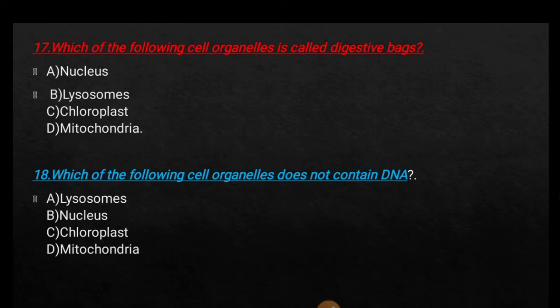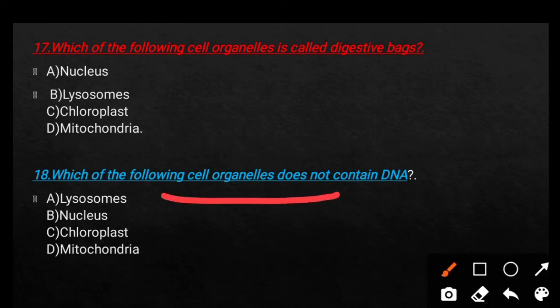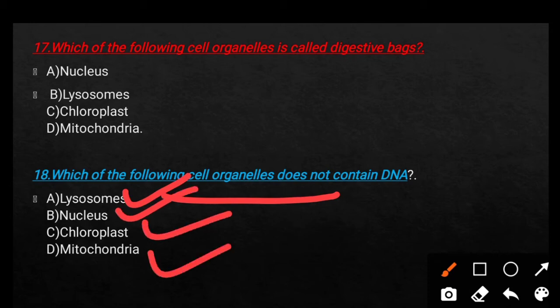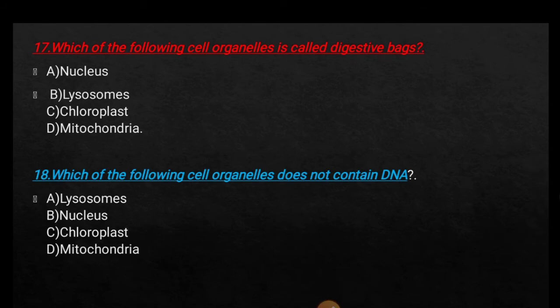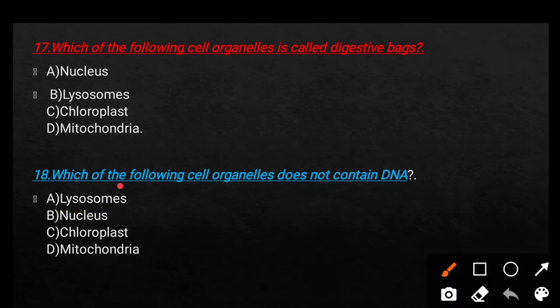Which of the following cell organelles doesn't contain DNA? Option A, lysosome. Option B, nucleus. Option C, chloroplast. And option D, mitochondria. So here the right answer is option A, lysosome.